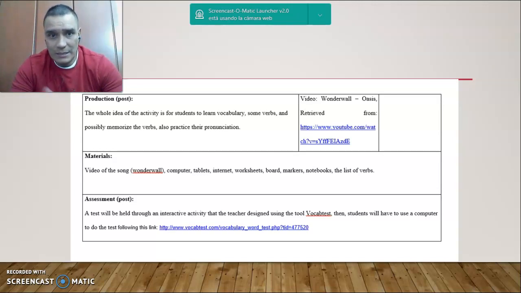Worksheets. In this case, the worksheets will be either provided by the teacher or sent to their email, in case this is an online activity. The board, if they are in the classrooms, markers, notebooks, and the list of verbs. As an assessment, we will have a test that is going to be held through an interactive activity that the teacher designed using the tool vocab test. Then students will have to use a computer to do the test following this link.